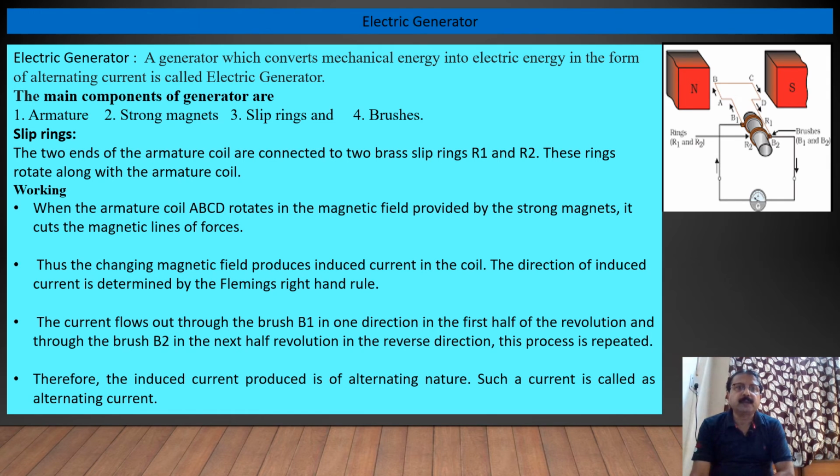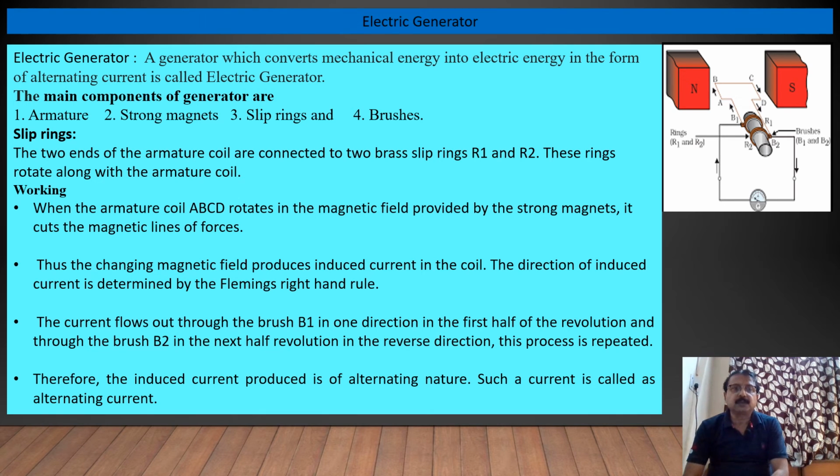So the working of the generator is: when the armature coil ABCD rotates in the magnetic field provided by the strong magnets, it cuts the magnetic lines of force. Thus, the changing magnetic field produces induced current in the coil. The direction of induced current is determined by Fleming's right hand rule, as we learned in the previous slide.